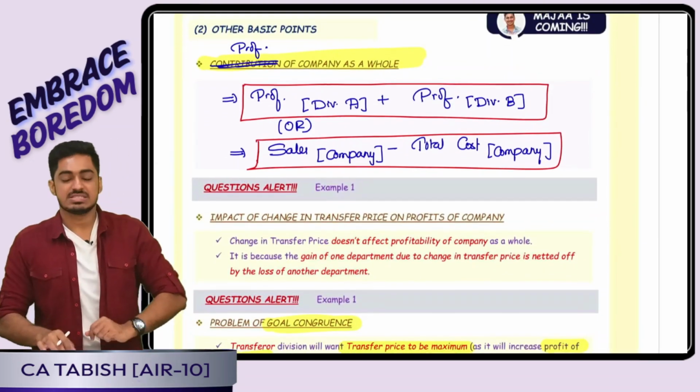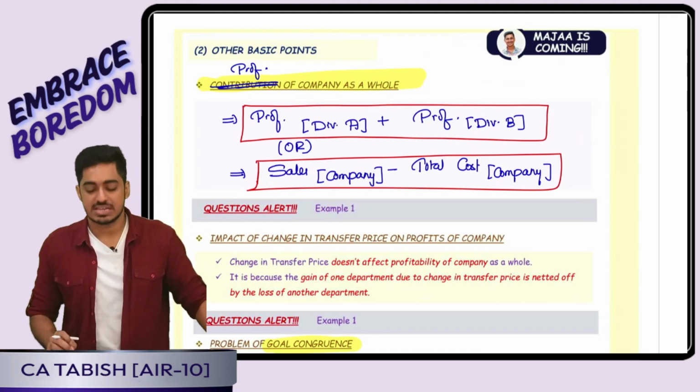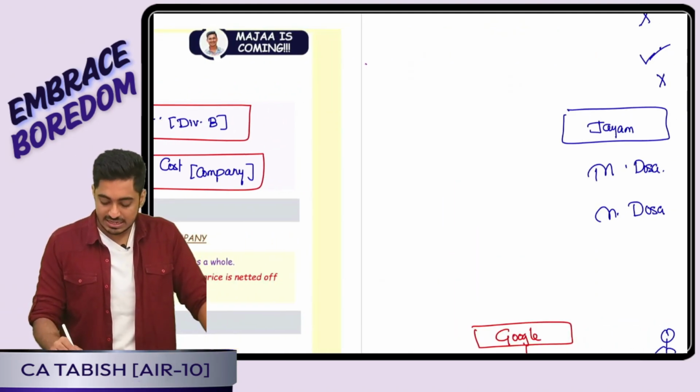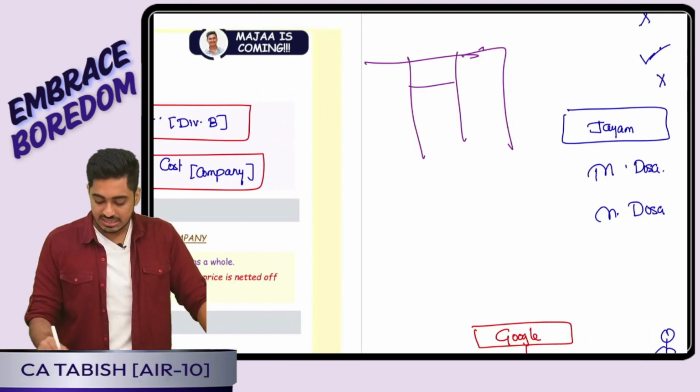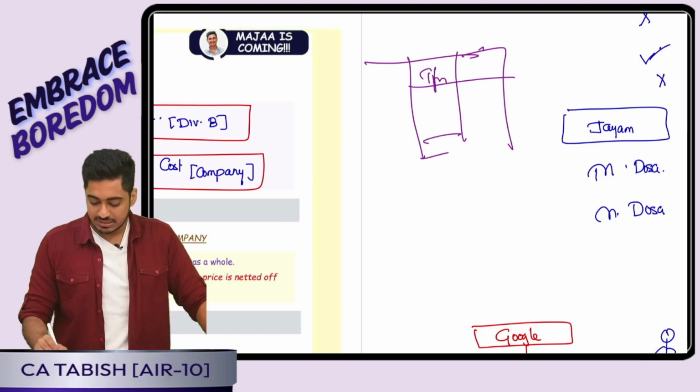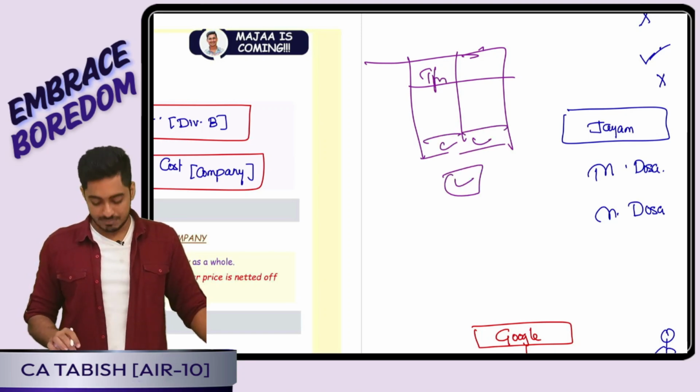Okay, other miscellaneous points. Profit for the company as a whole. Yes, we will do the calculation for every division. Transferor, how much is the profit? Transferee, how much is the profit? We add the two, and we arrive at the profit for the company as a whole.